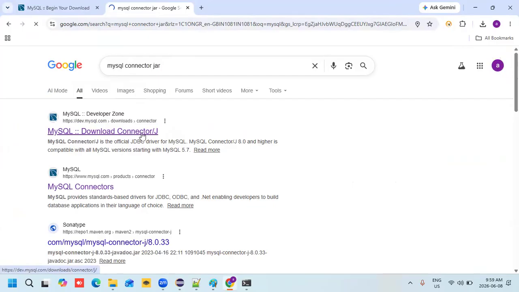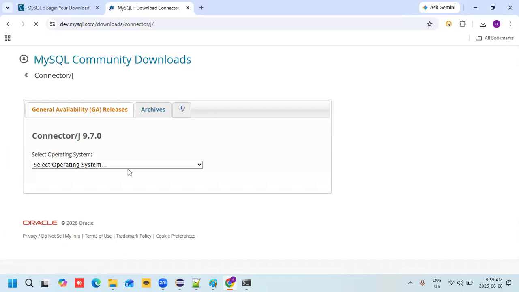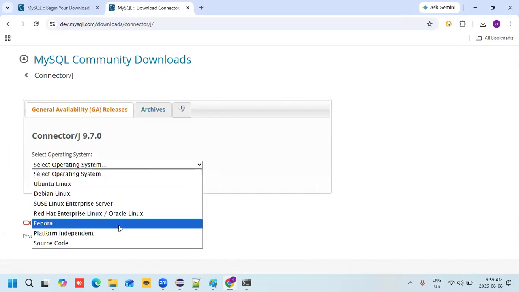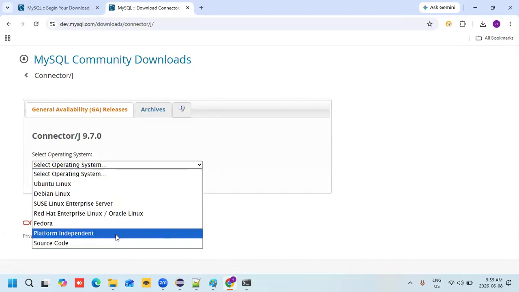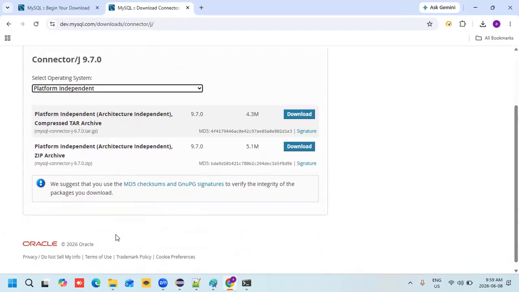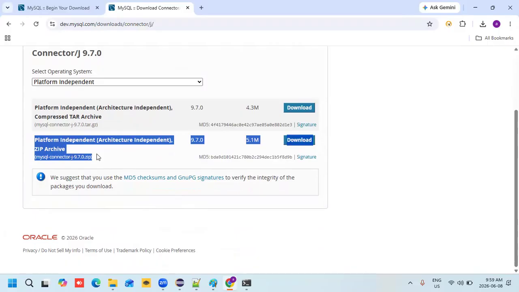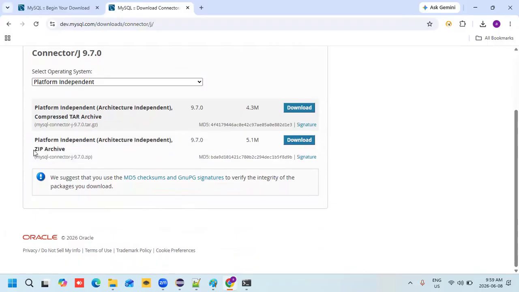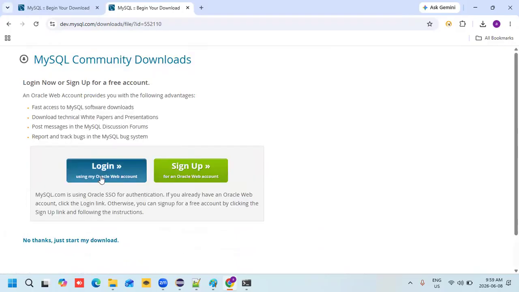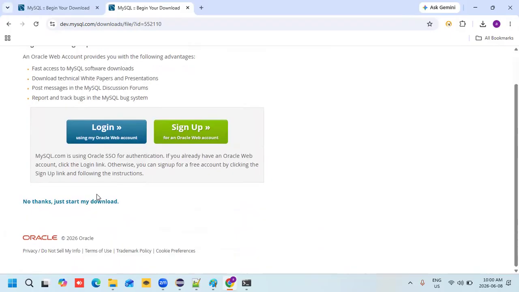Click it. Once you click this, select the same operating system, select platform independent and take it. Download it, anything you can take. Take the zip file, platform independent zip file. Don't take the tar. Most probably try to take the zip architecture. Just click on it. It will ask again, login or sign up. No thanks, just start my download.